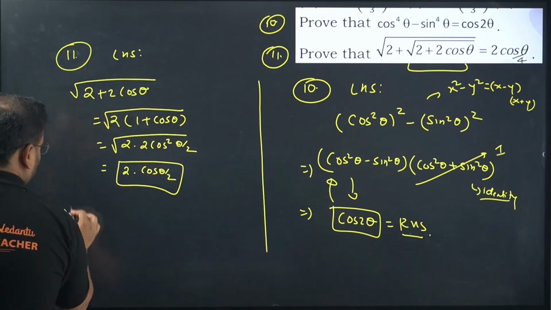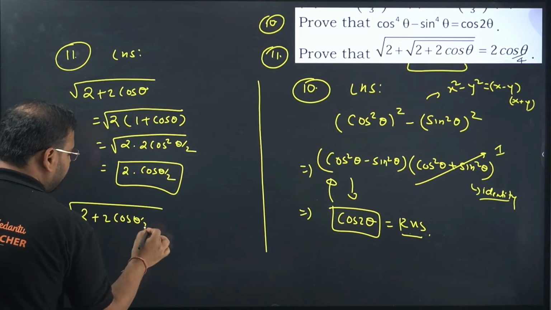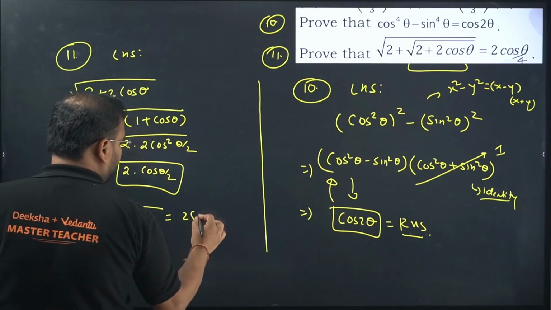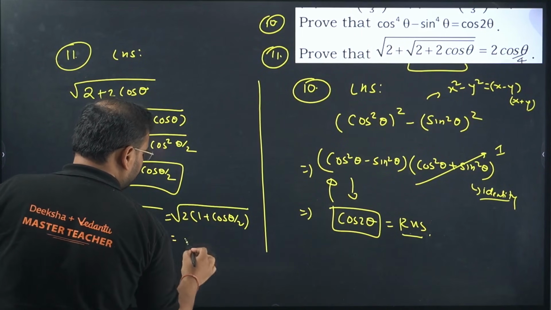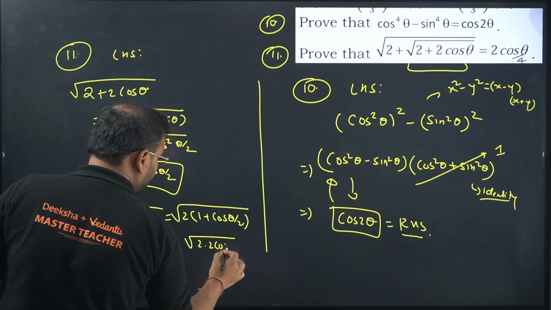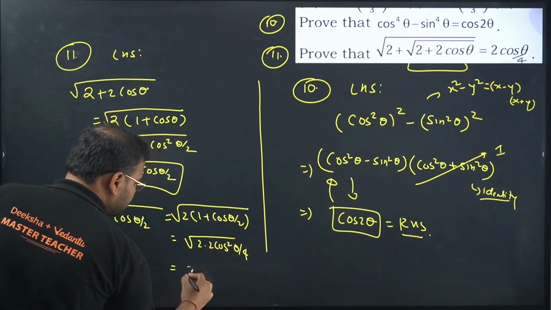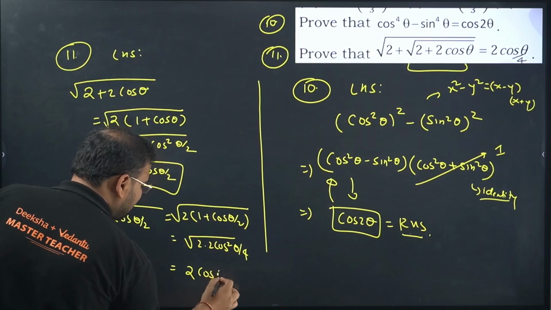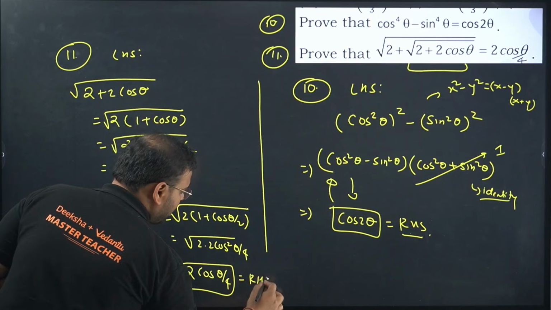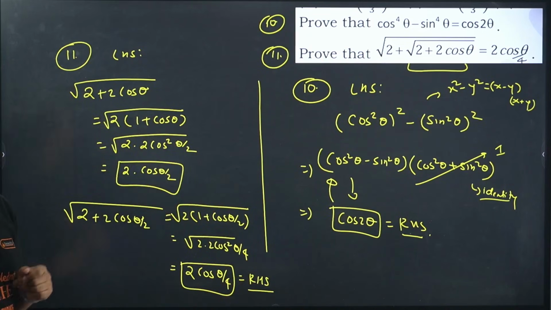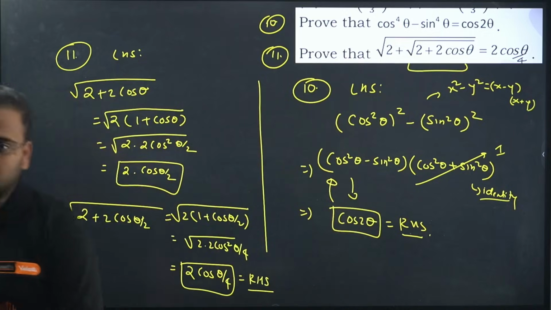The next root will be 2 plus 2 cos theta by 2. For the second root, take 2 common, 1 plus cos theta by 2. So 2 times 2 cos square theta by 4. Take the root out. 2 and 2 will come out as 2. Cos square will become cos. The angle will be theta by 4. Check carefully. This is your RHS, what I mentioned after the correction. Question number 11 is also dealt with.